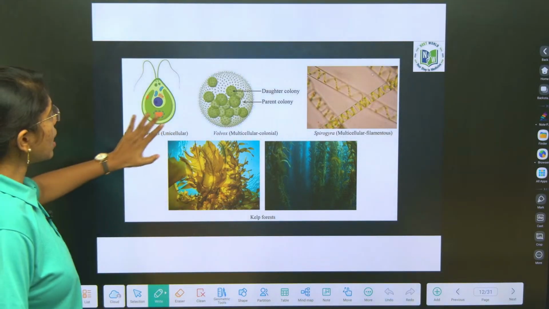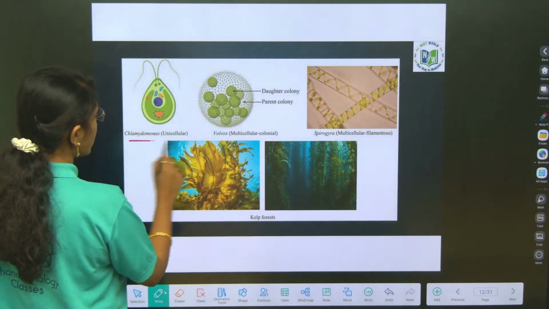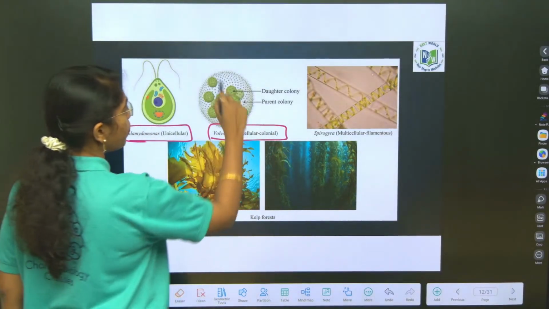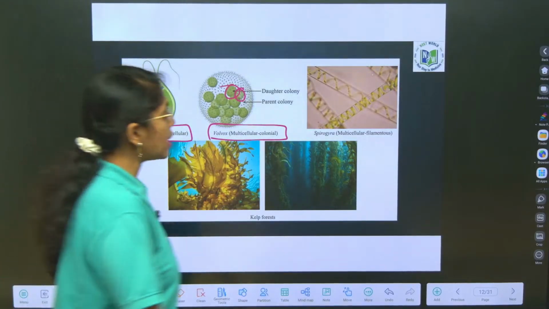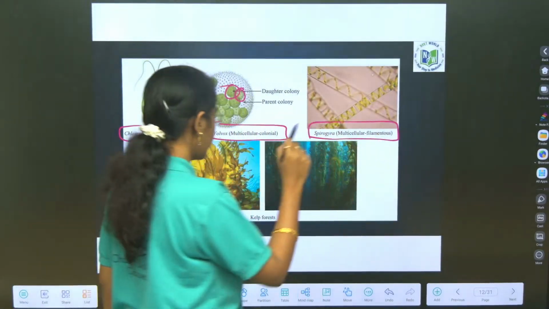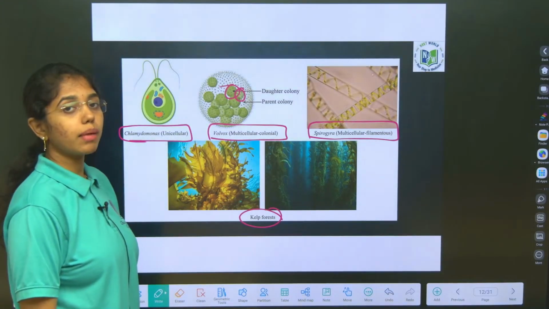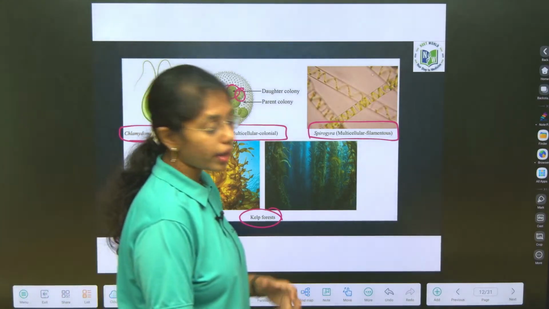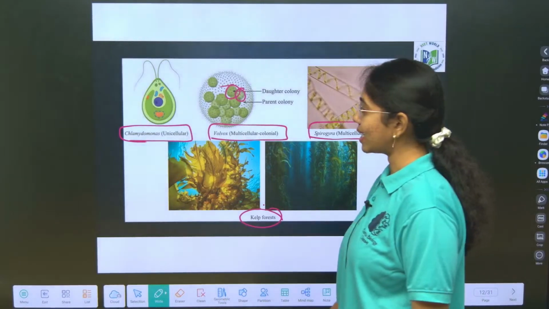Unicellular green algae, Chlamydomonas. Volvox is colonial with parental colonies and daughter colonies. Spirogyra is multicellular and filamentous green algae. And kelps are massive plant bodies which you can observe in the oceans and seas. This is brown algae. Ectocarpus will turn into massive plant bodies, those only you will call as what?